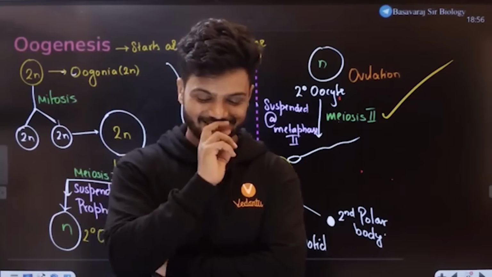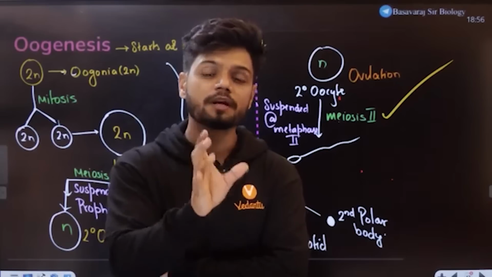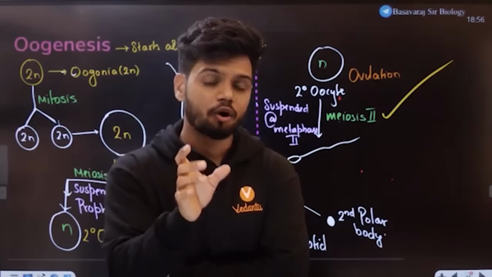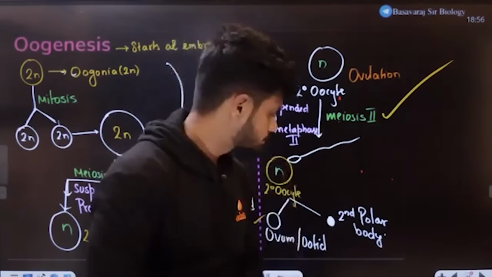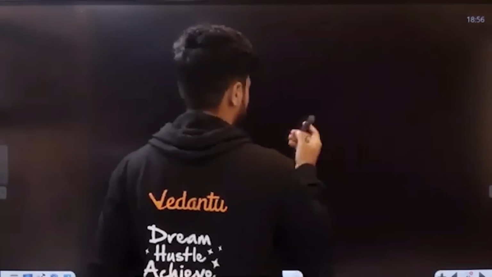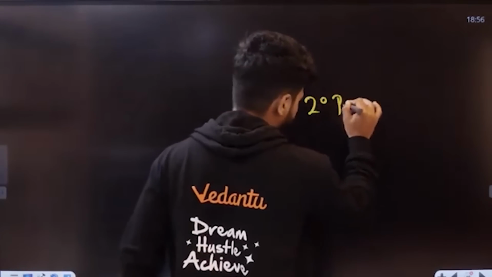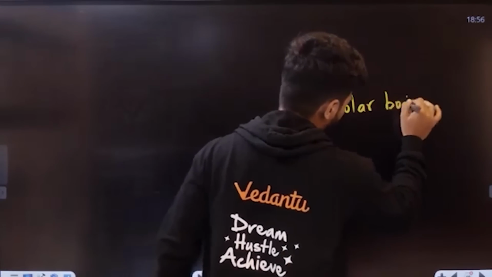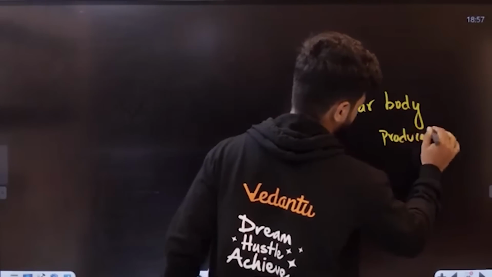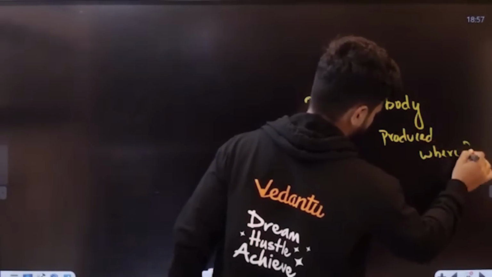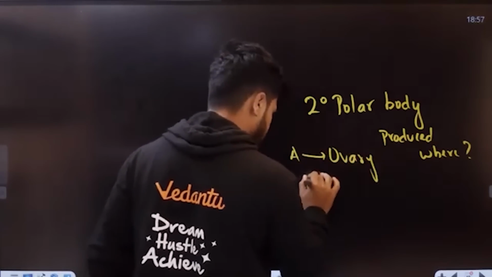Let me think. Let's ask. The second polar body is produced in which region of the entire female reproductive structure? Option A, ovary.